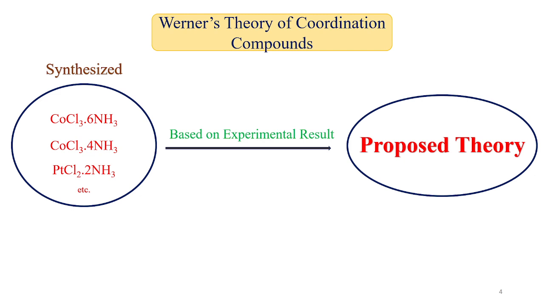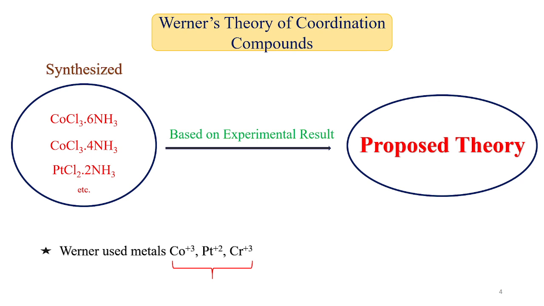His theory proposed some postulates that are even true today, so it has significance. That's why he got the Nobel Prize. When he synthesized, he took some metals like cobalt, platinum, and chromium. Why did he choose these metals only? Because these metals are inert. When we discuss the reaction mechanism of coordination compounds, I will discuss what inert complexes and labile complexes are.